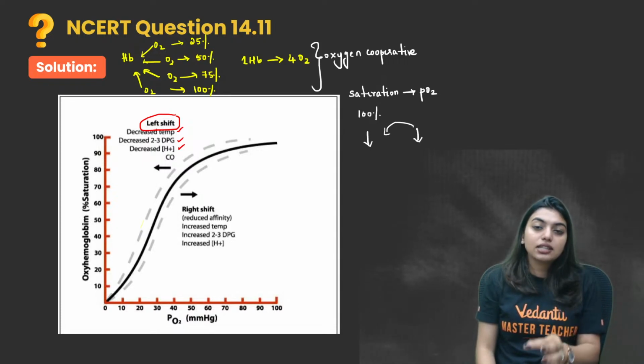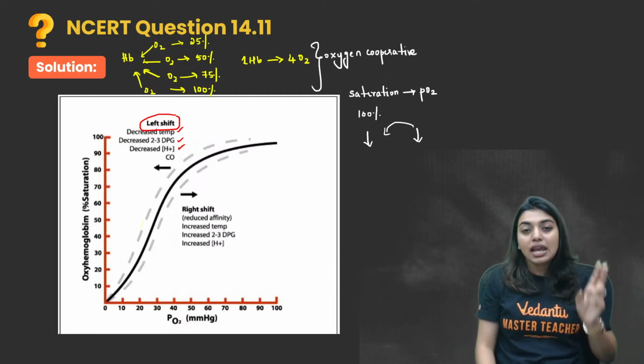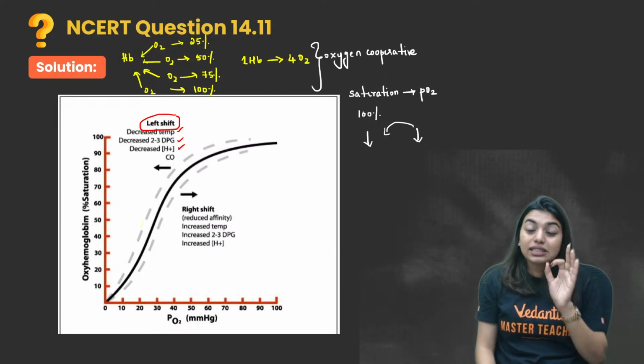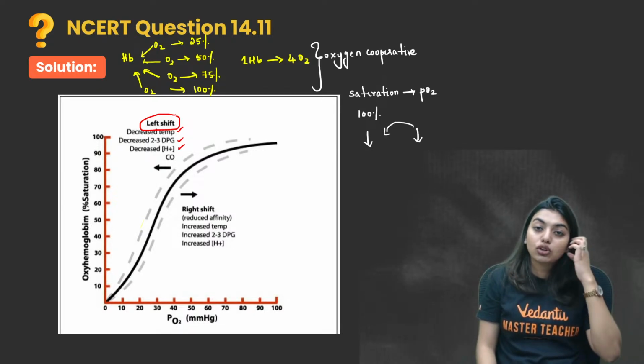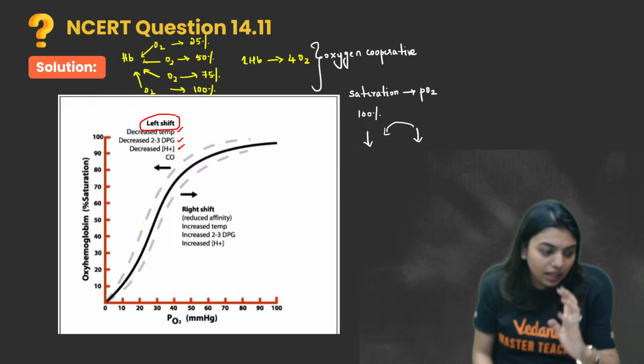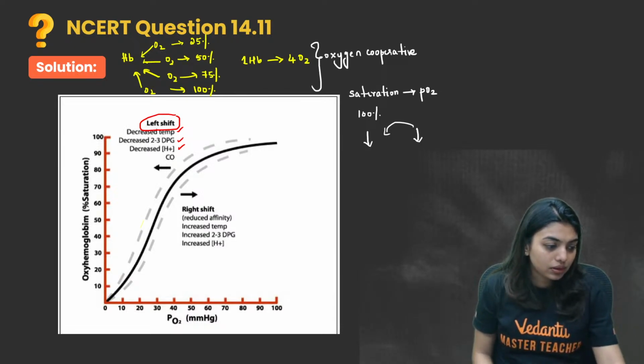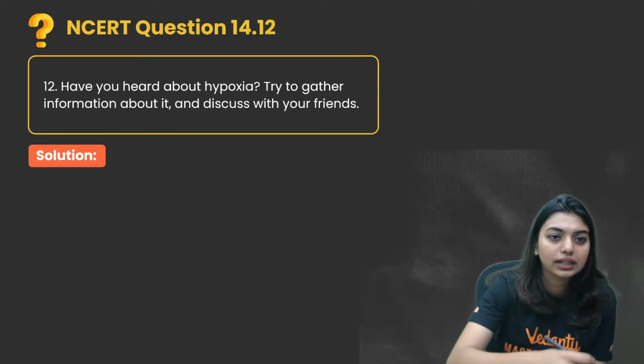One oxygen gets in, only 25% saturation will happen. Second oxygen gets in, 50% saturation will happen. Third oxygen gets in, 75% saturation will happen, and when the fourth oxygen gets in, 100% saturation will happen. Clear or not? Okay, next question.